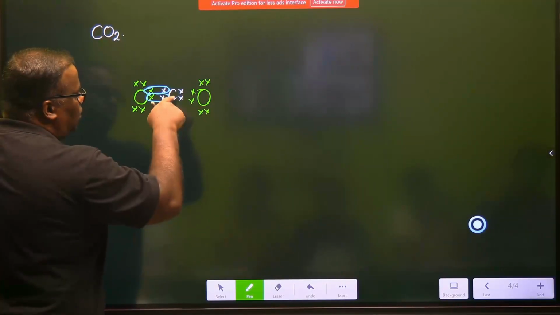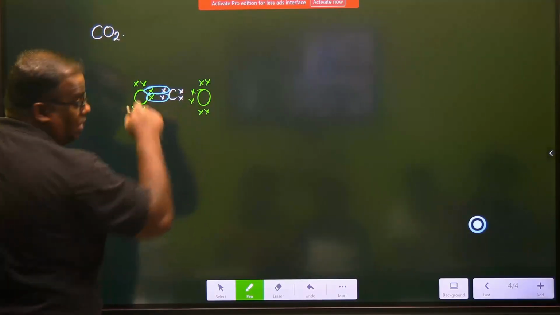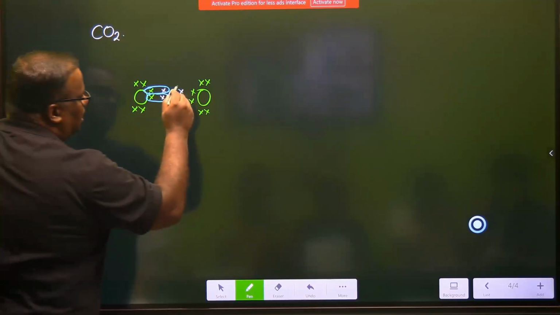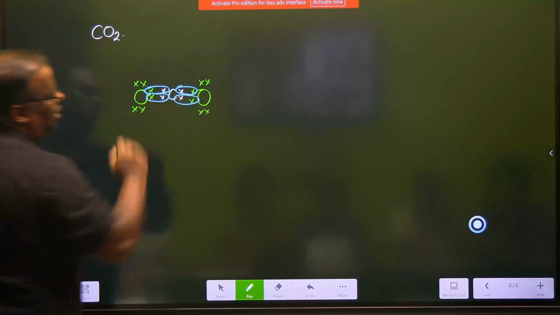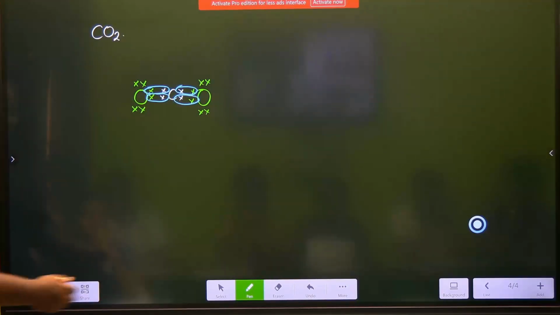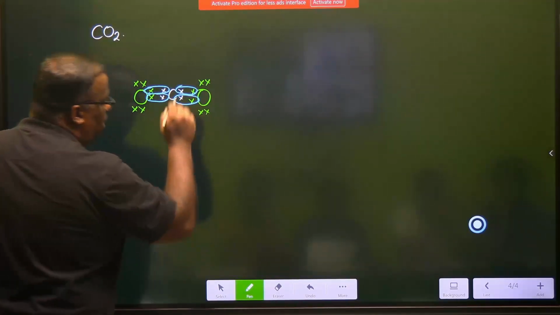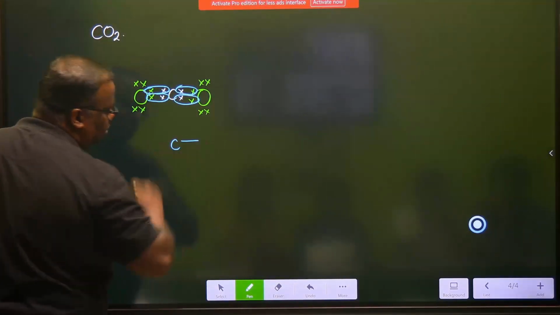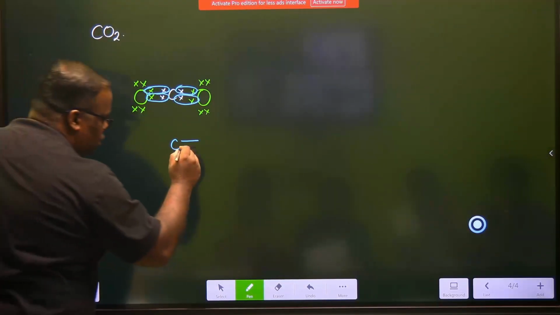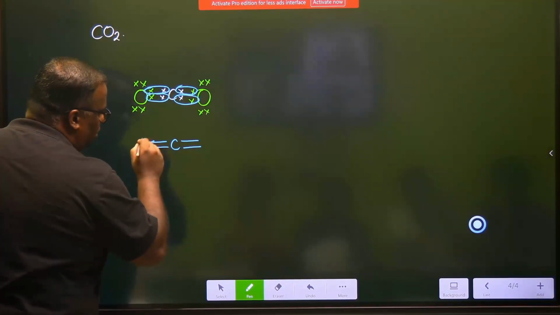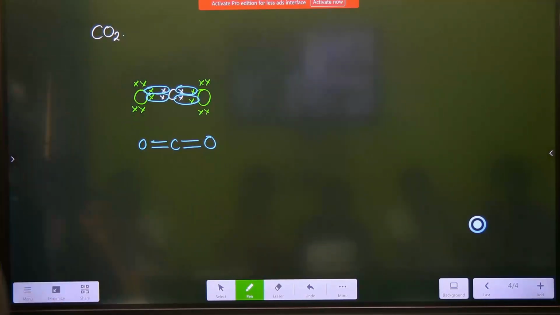Similarly, how many did carbon get? Carbon was 1, 2, 3, 4, 5, 6. Carbon still needs 2. So there is another sharing which is happening on this side, another sharing happening on this side. So how do I represent this? I write carbon. Every sharing is shown as a bond: O=C=O. This is called a double bond.